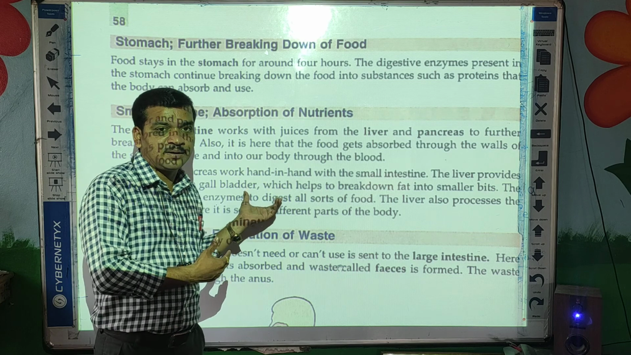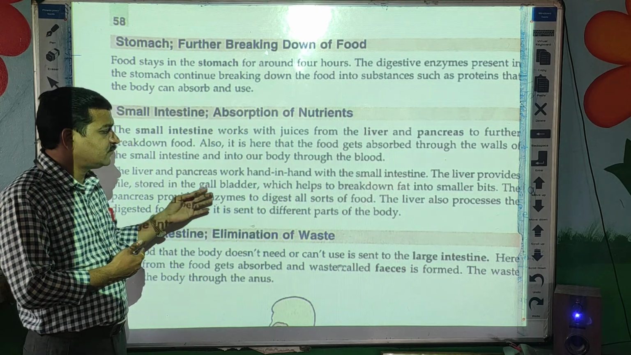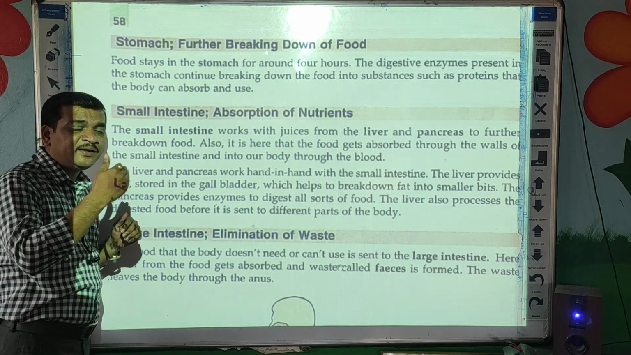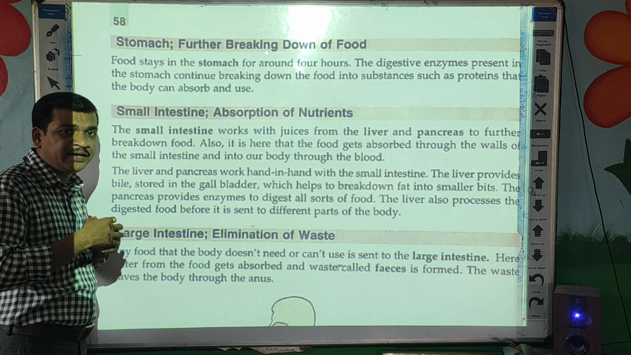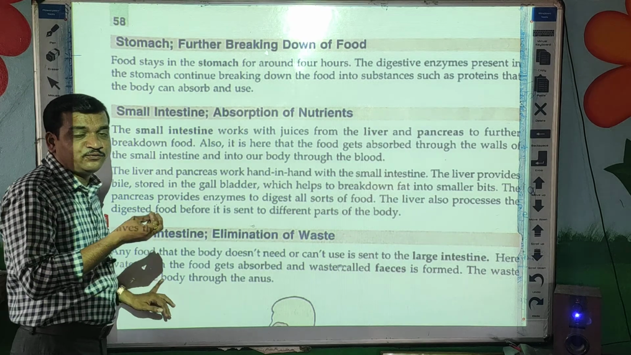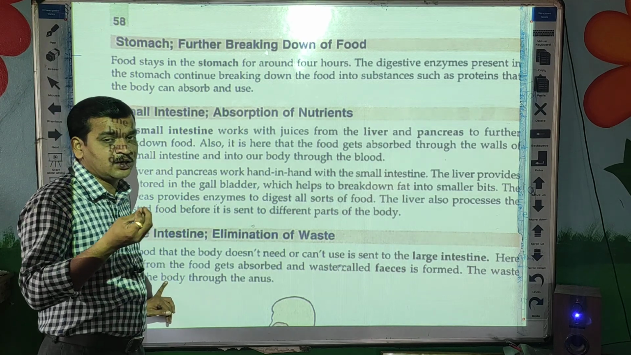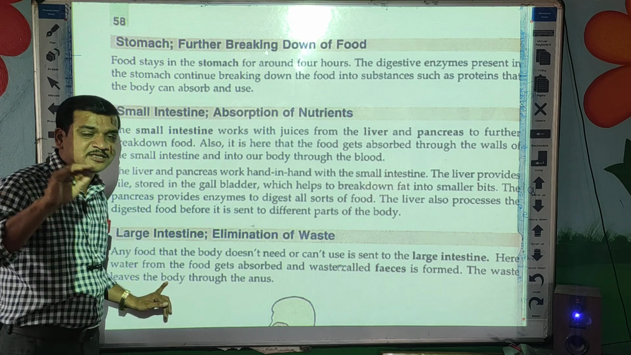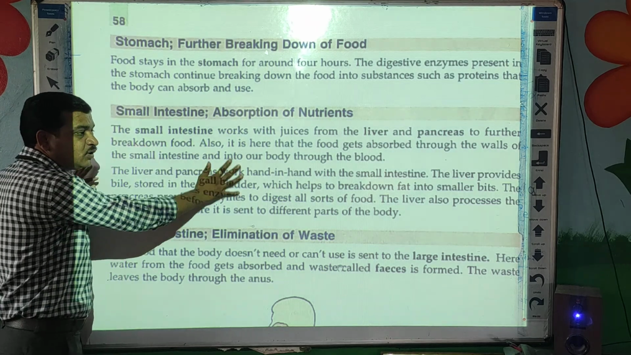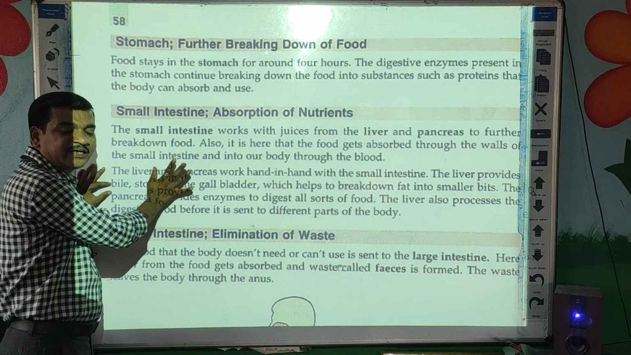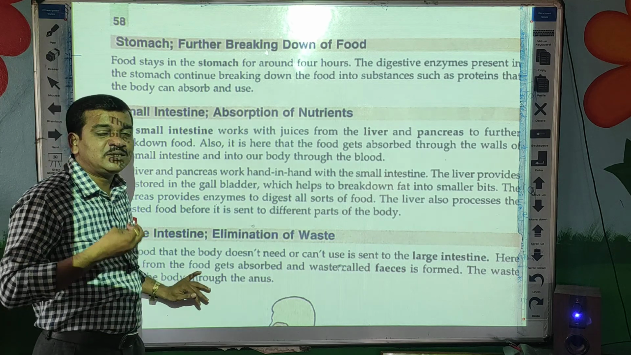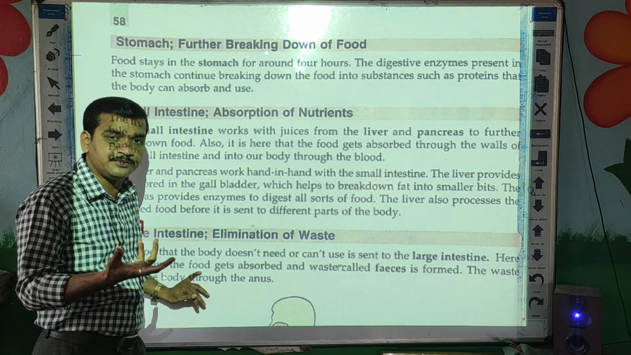Then once the food is completely digested, there is the remaining food. After digestion, the remaining waste food is sent to the large intestine. But that food is semi-solid, a little liquid, because water is present in that digested food. So digestion of food takes place completely in the small intestine up to here. Now, in the large intestine, only water and some minerals are absorbed.